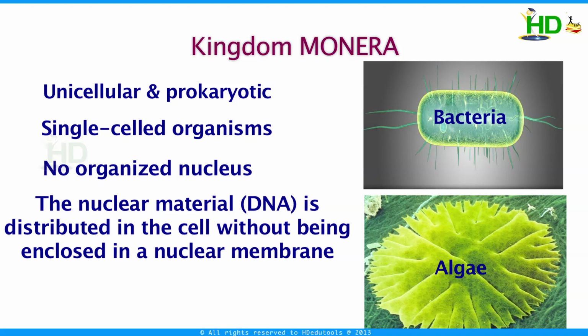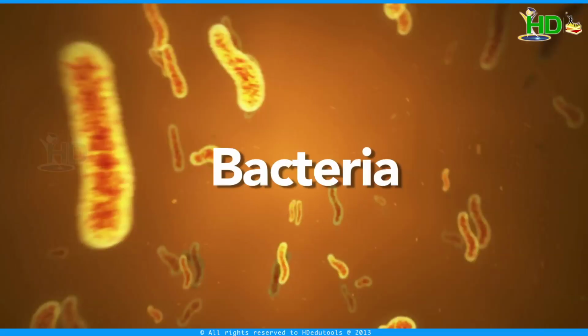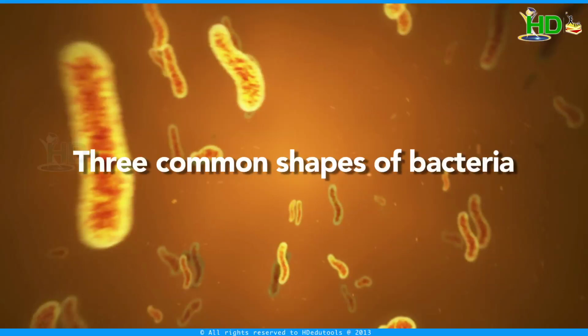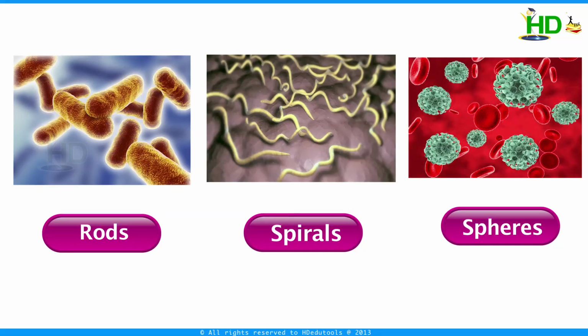Pro means primitive, karyon means nucleus. This condition is called prokaryotic. They are also devoid of membrane bound organelles like mitochondria and chloroplasts. And these are the pictures of bacteria. Three common shapes of bacteria are rods, spirals, and spheres. They can exist singly, in groups, or in chains.